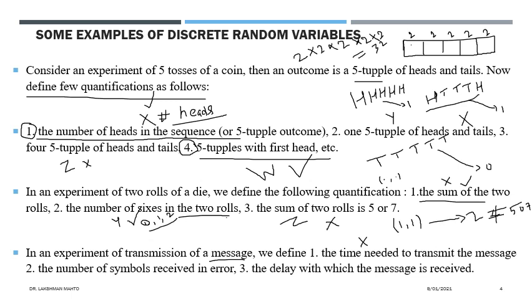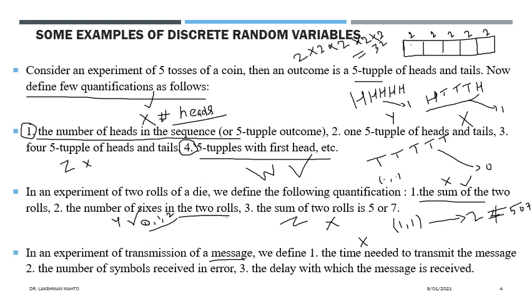So tell me whether this quantification is a random variable or not. Anyone? You have to note down and identify what the outcome is. The outcome in the experiment is a message. You will have several messages, a bulk of messages. The bag of messages would be your sample space. So you have to see whether this quantification is engaging every message or not.